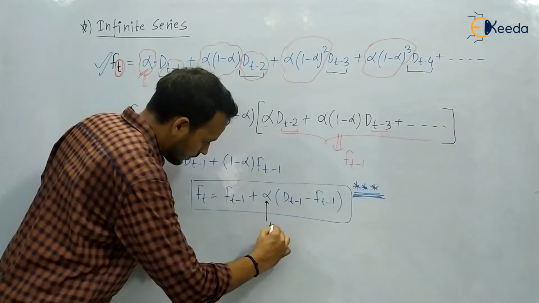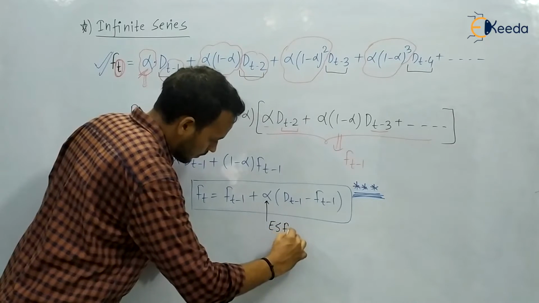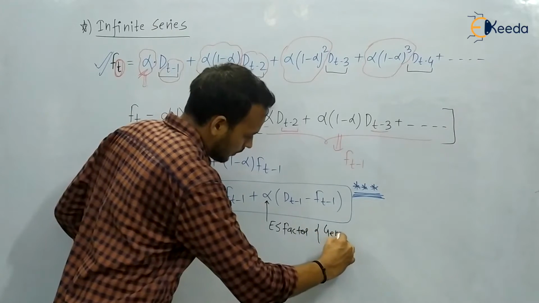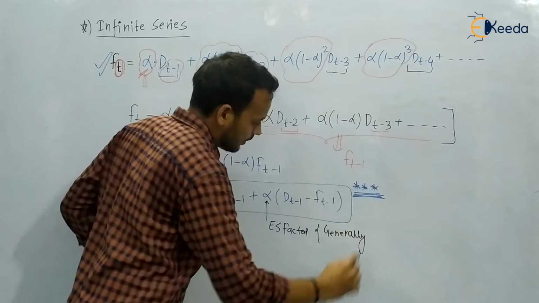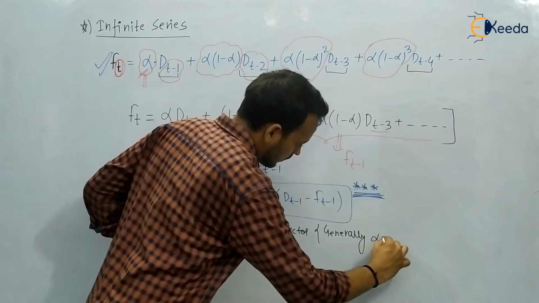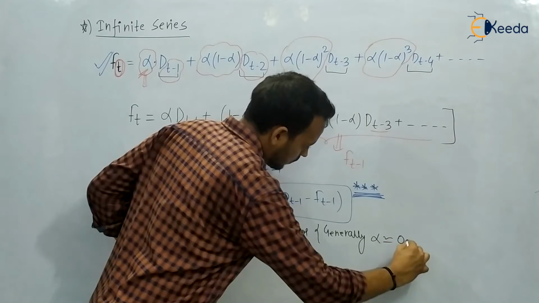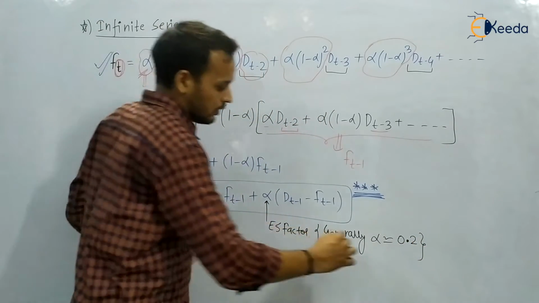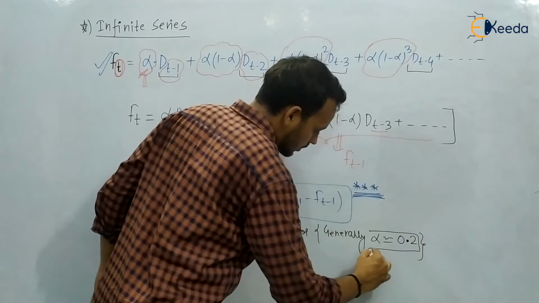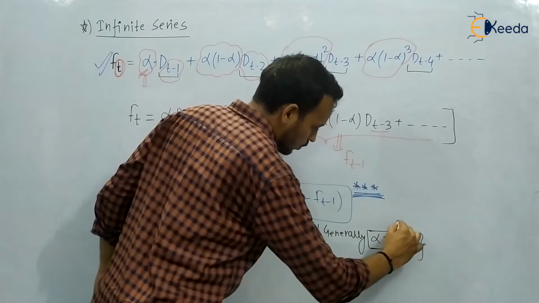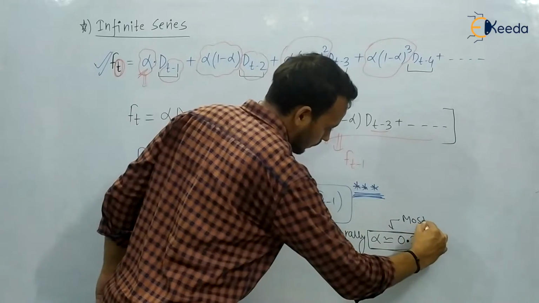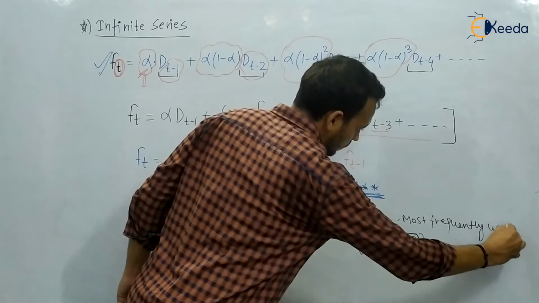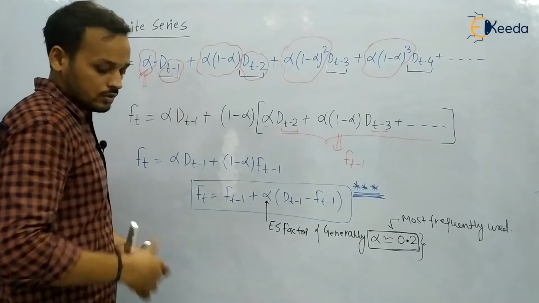Alpha is the exponential smoothing factor, and generally it will be provided. Generally the alpha value is 0.1 or 0.2, and 0.2 is most frequently used in the industry.